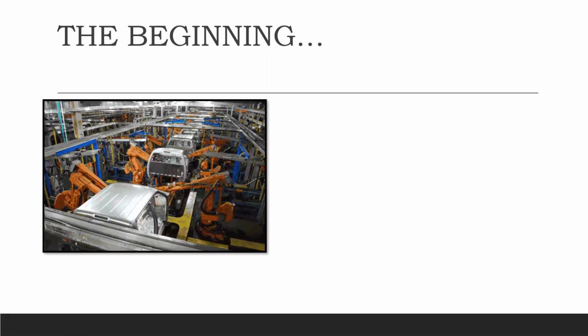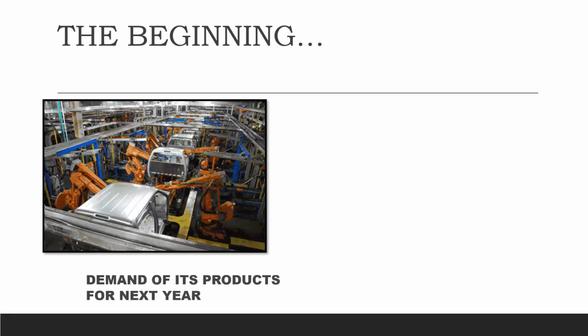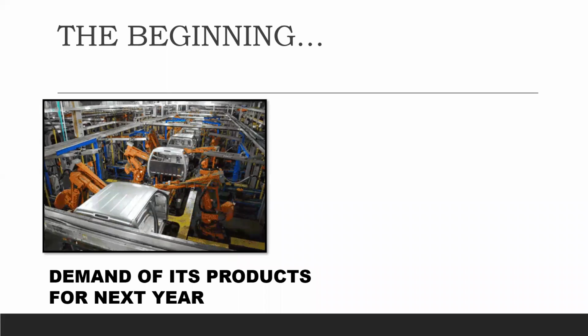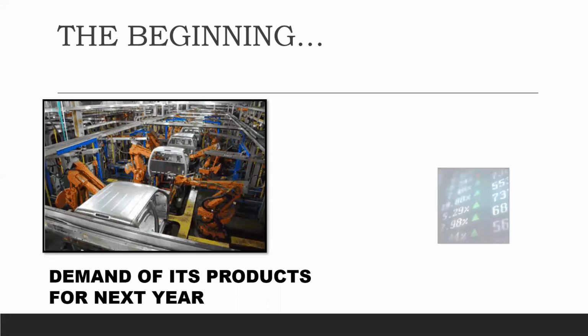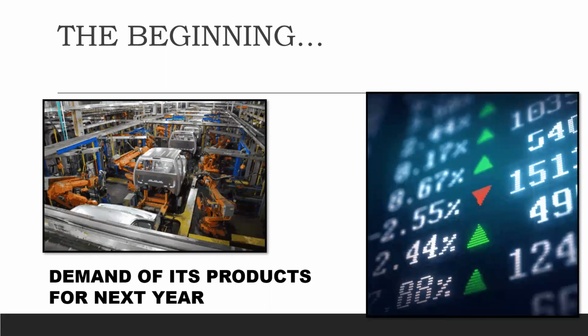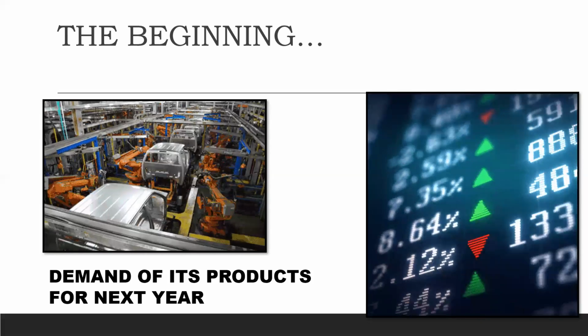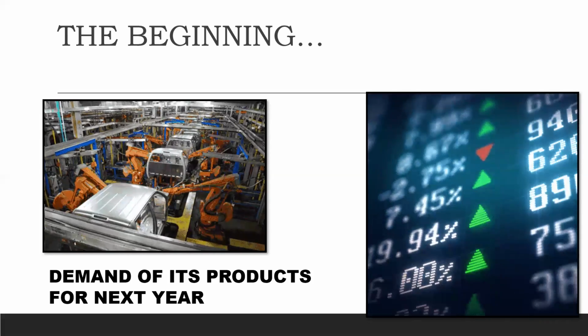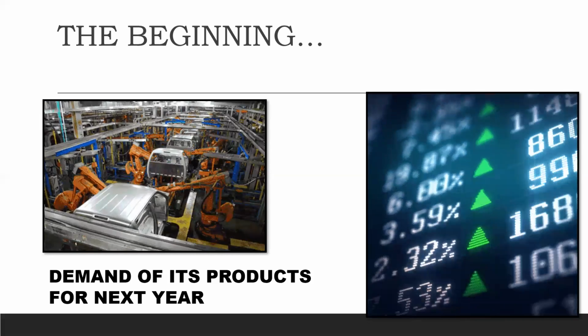Here we begin. A manufacturing company wants to predict the demand for its product for the next year to make a production plan. An investor wants to know the fluctuations in the share prices so that he can decide if he should purchase or sell a certain number of shares.